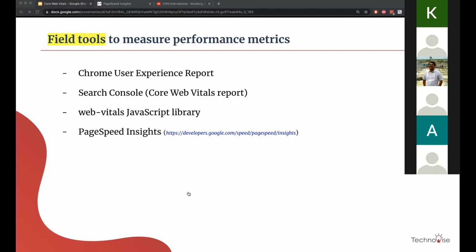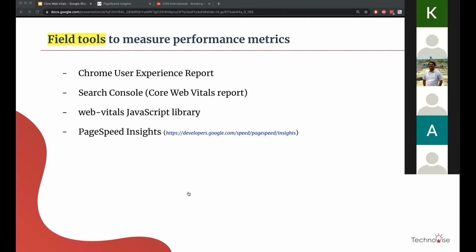There is one more Web Vitals JS library as well, which just reads some of the metrics, whichever you want to read, and then sends them to any other analytical tool of your choice, and you can do this as well.